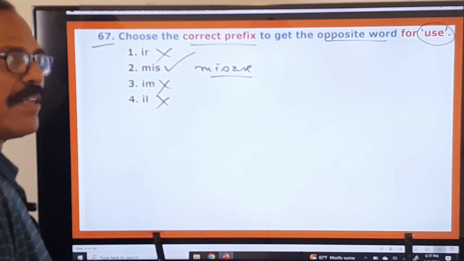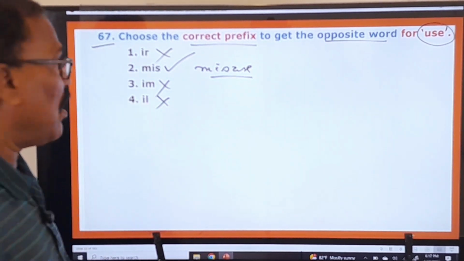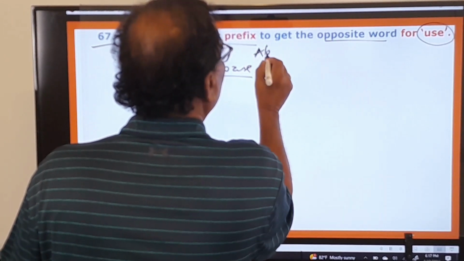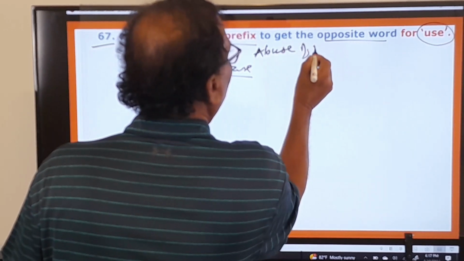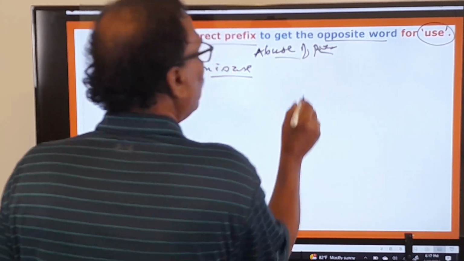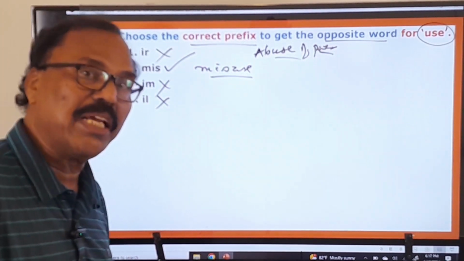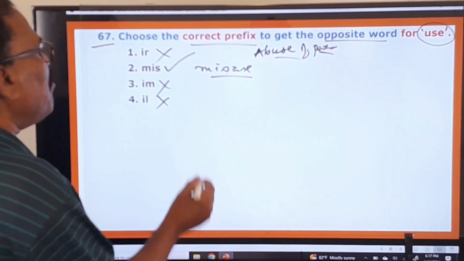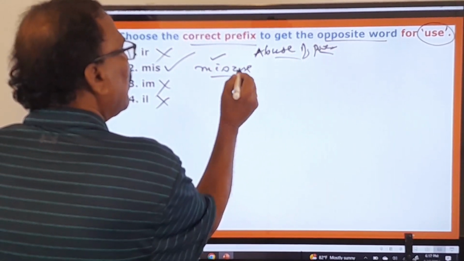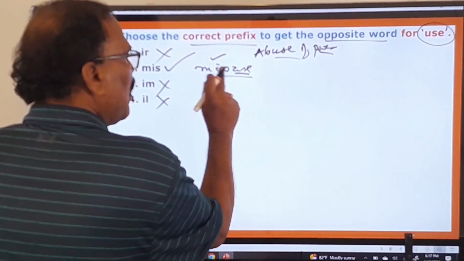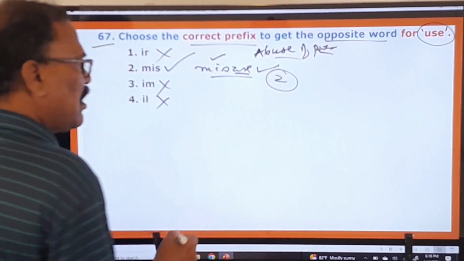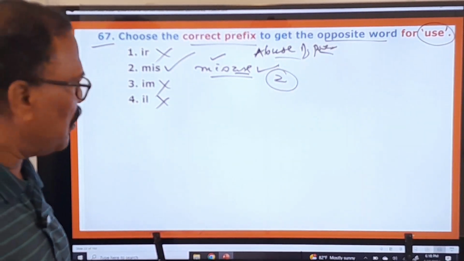Misuse of power. Misuse of power is also called what is that? Abuse. Abuse of power. In Andhra Pradesh, the police officers have abused their power. Abuse means again misuse. So here "mis" is the prefix and "use" is the main word, the root word. Mis plus use, misuse. So this is your answer. So the second one is your answer. And now let's move on to the next question.